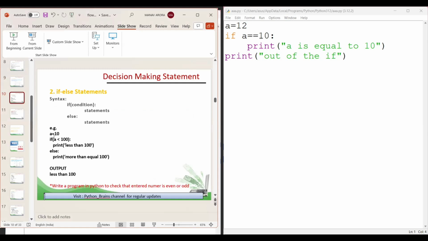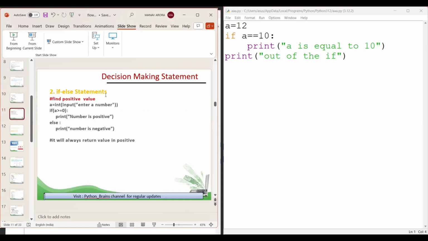Suppose I have a value a equal to 10, and if a is less than 100, then this print statement is executed. If this condition is false, then the else statement is executed. The same way I explained in syntax, the if and else part. One example of if else: I just want to check whether my value is positive or negative. So I input one number in A and check if A is greater than or equal to 0, then I print my number is positive. In the else case, I print my number is negative.